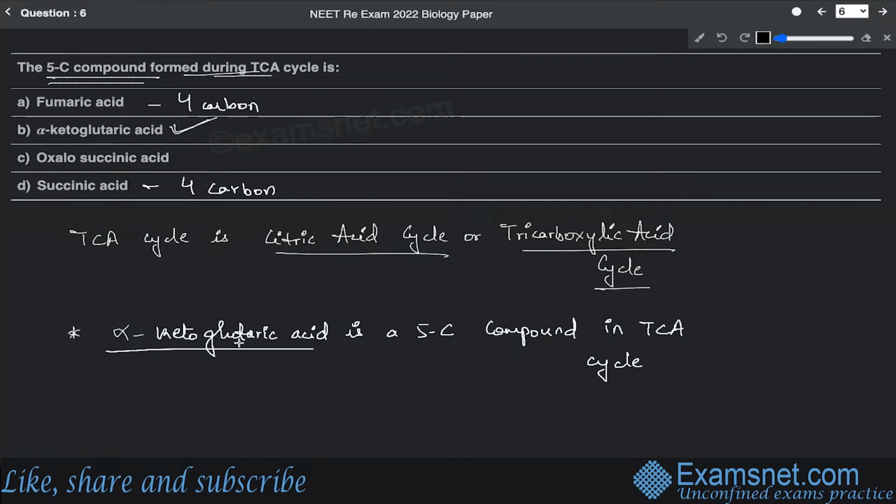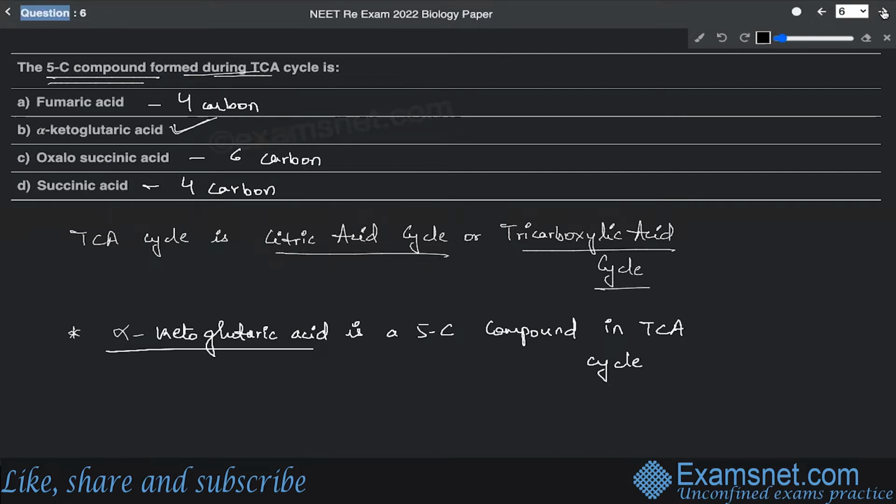oxidative decarboxylation of alpha ketoglutaric acid. While oxalosuccinic acid is an example of a 6-carbon compound. So this is a 6-carbon molecule. All right. So definitely the answer is option B over here.